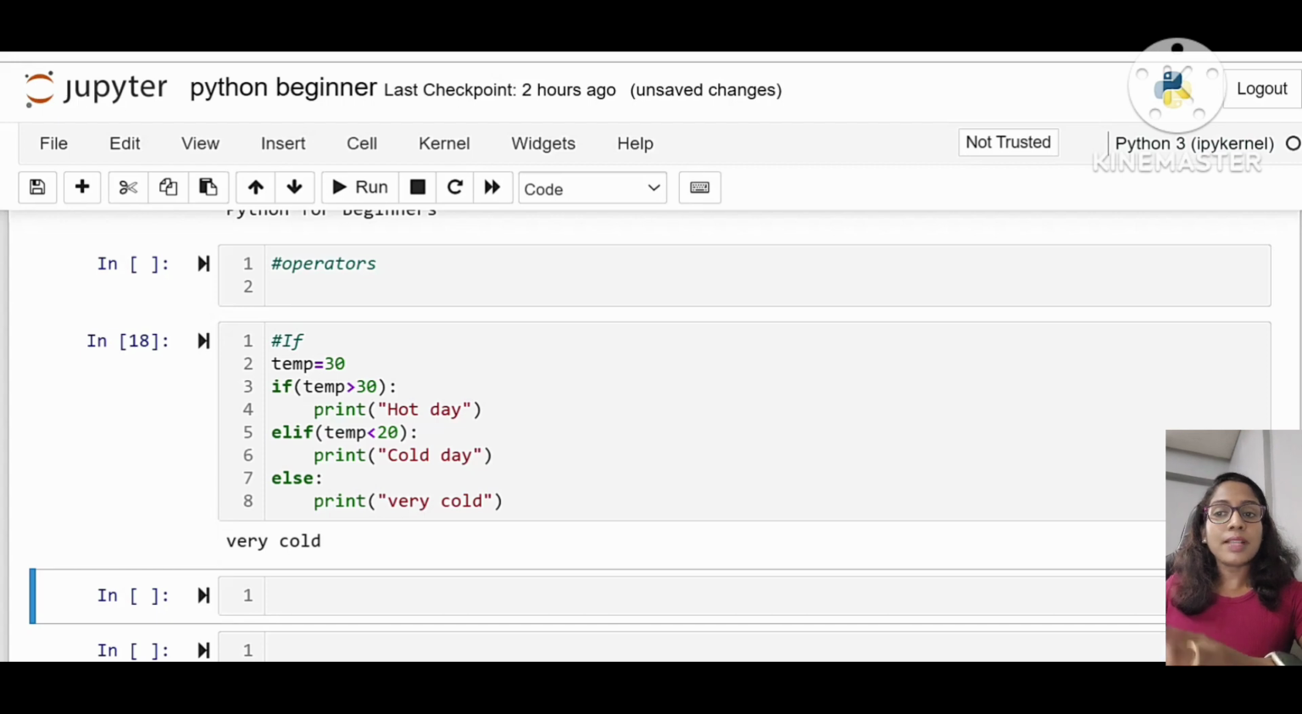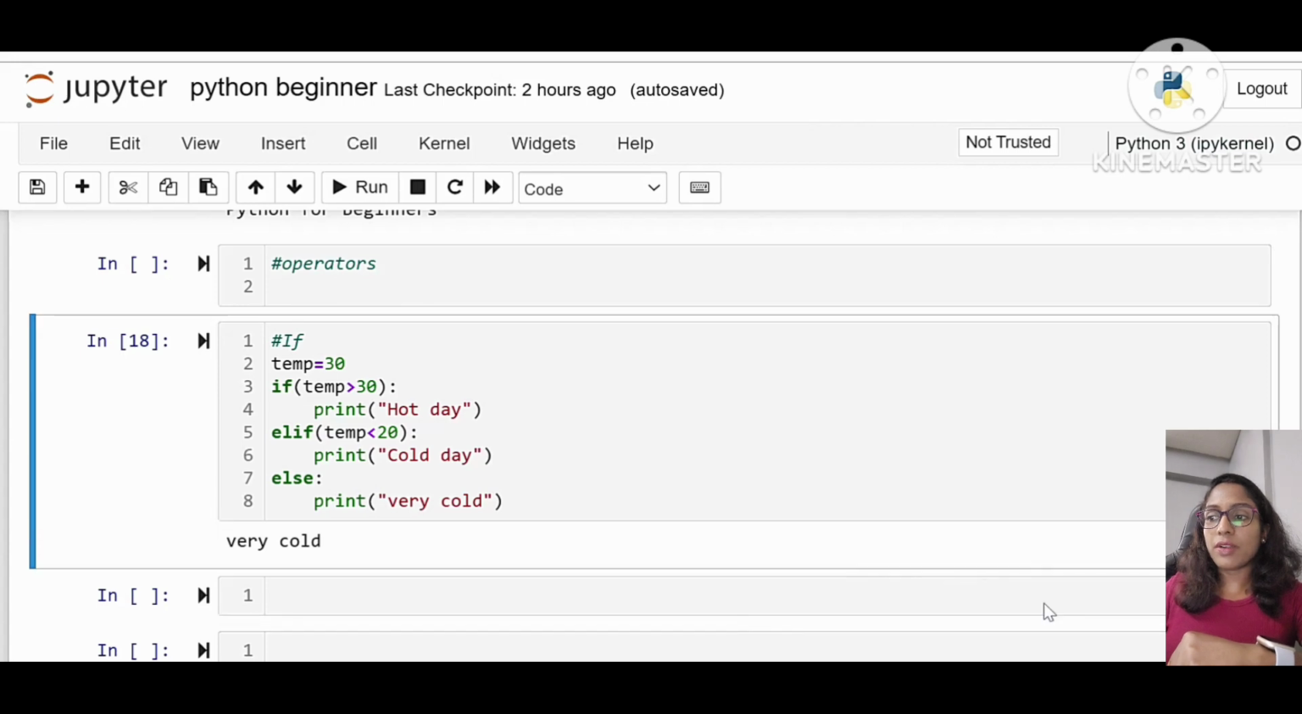Always remember that the condition has to end with a colon, and under that there has to be proper indentation. With the help of indentation only we are able to see that a certain block of code belongs together, because in other programming languages a block of code is separated using curly braces, and in Python a block of code is written inside a proper indentation.